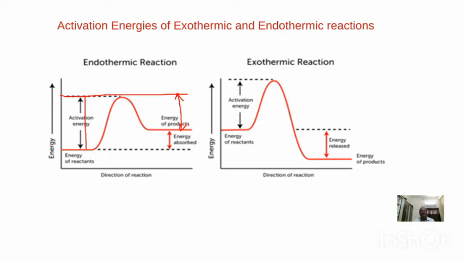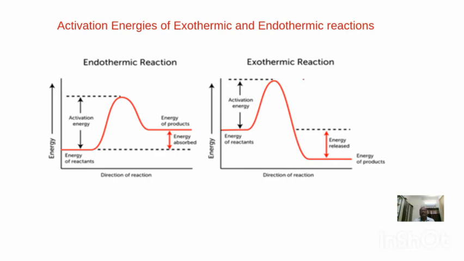So activation energy of forward reaction will be equal to the sum of activation energy of backward reaction and enthalpy change. That we can observe in the case of endothermic reaction.